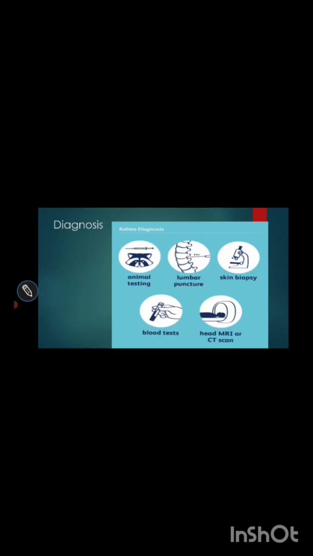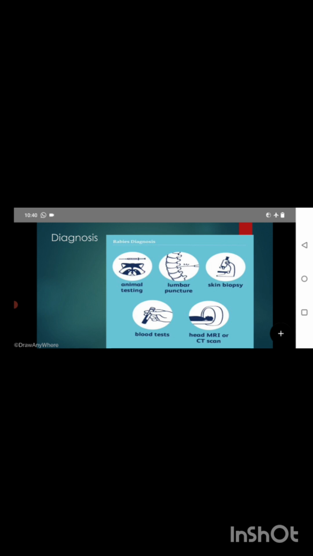Next one is diagnosis. What are the diagnostic methods if the person has rabies? First and foremost, if you are bitten by any dog, you have to remember those things. First they will test the animal: they will take a sample from the dog's brain and test whether the dog has rabies or not.